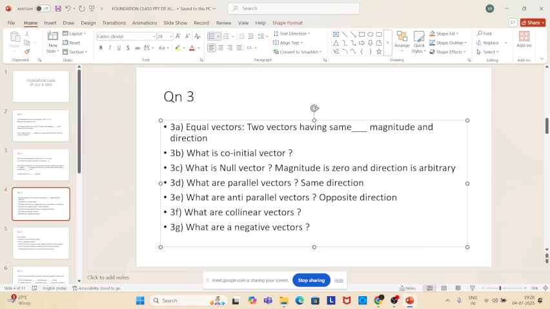What are collinear vectors? Vectors having a common line of action are called collinear vectors. What are negative vectors?